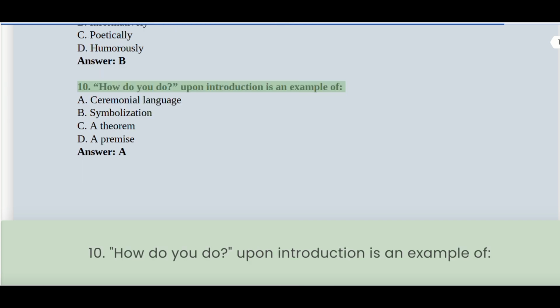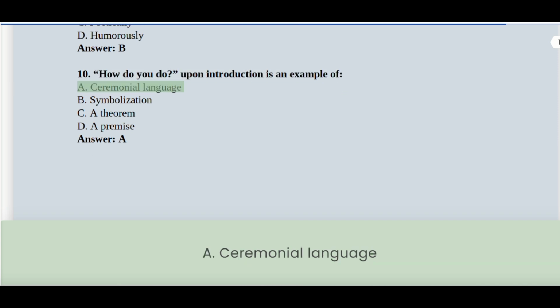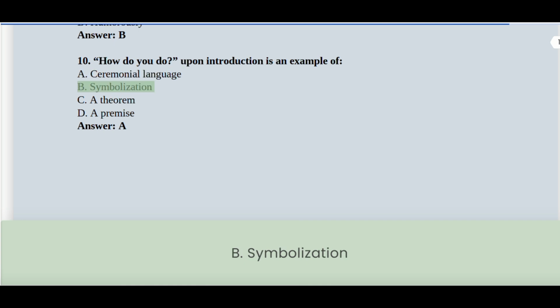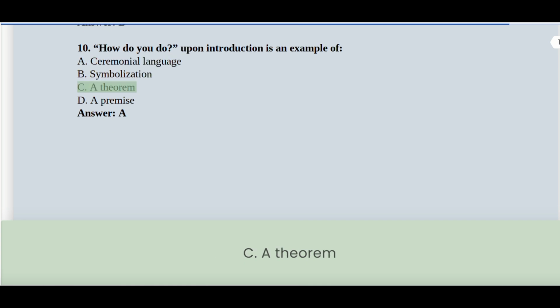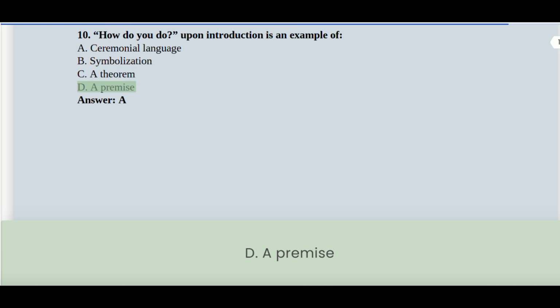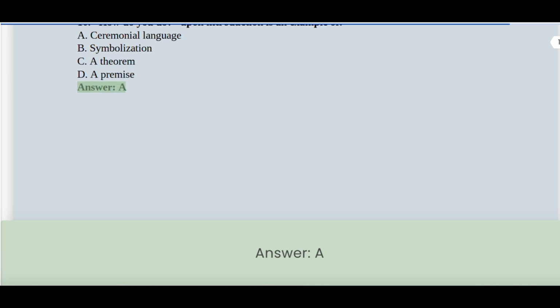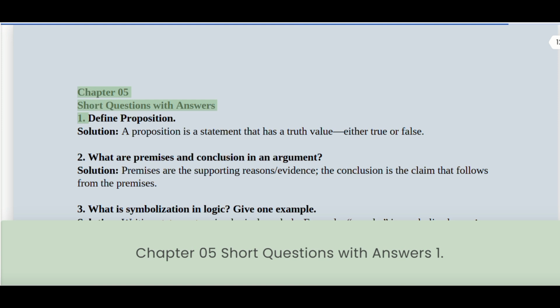10. "How do you do?" upon introduction is an example of A. Ceremonial language. B. Symbolization. C. A theorem. D. A premise. Answer: A. Chapter 05 Short Questions with Answers.